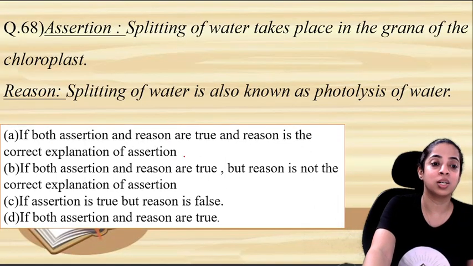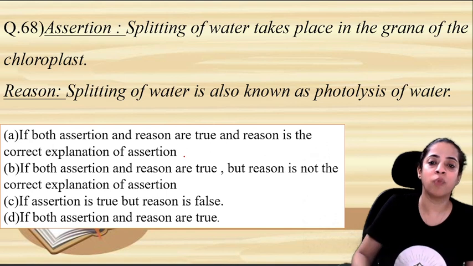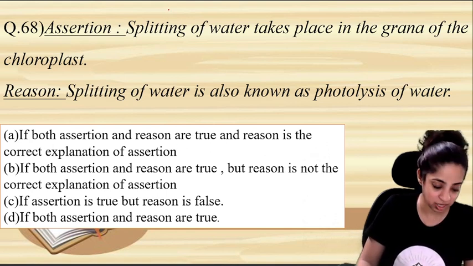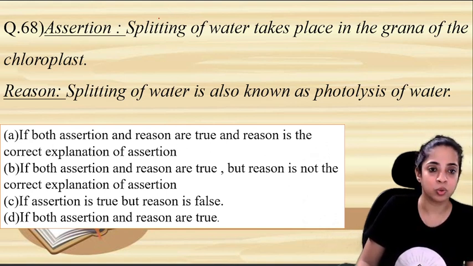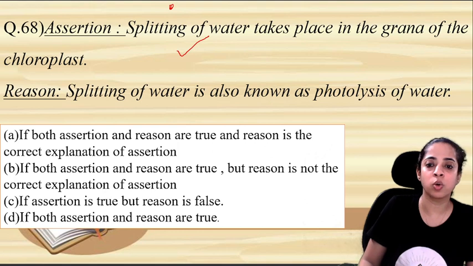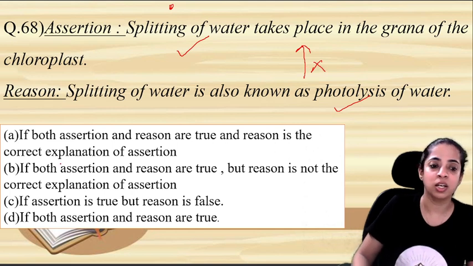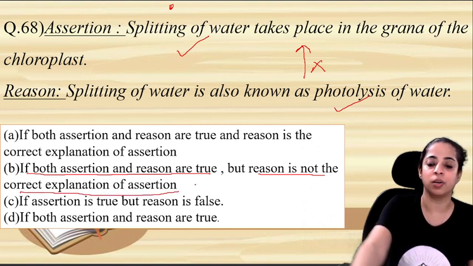Let's go on to the next question. Splitting of water takes place in the grana of chloroplast, right? So yes, splitting of water takes place in the grana of chloroplast. This statement is correct. Splitting of water is also known as photolysis. This statement is also correct, but this is not the explanation of this, right? So the answer is both assertion and reason are true, but reason is not the correct explanation of the assertion.